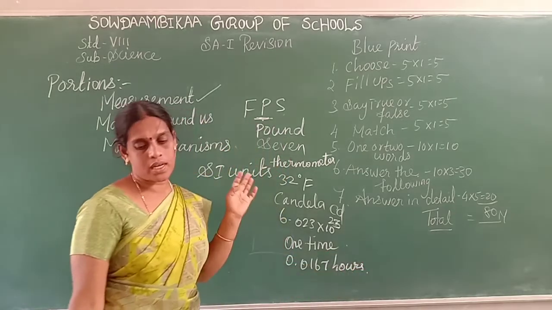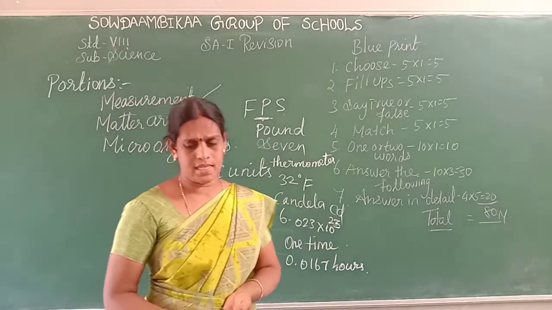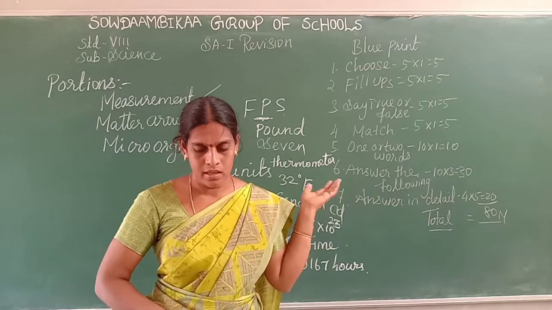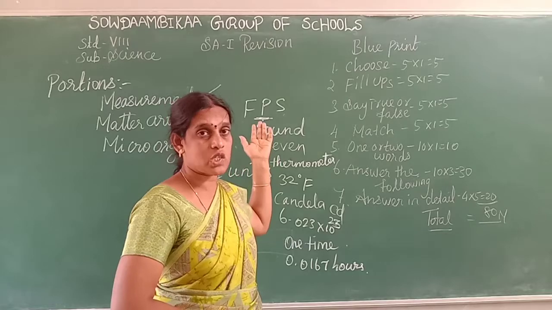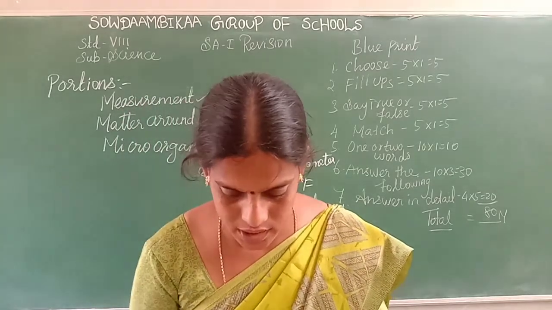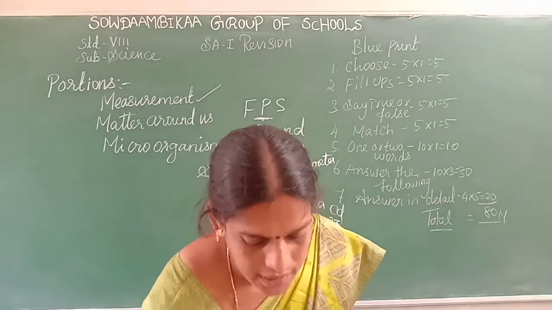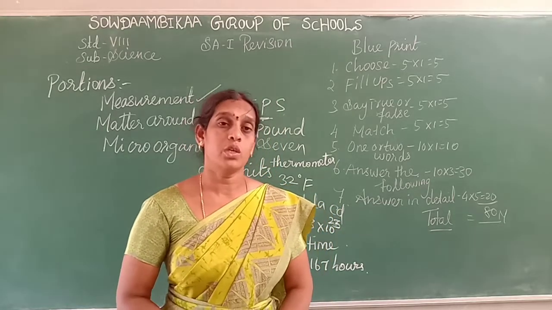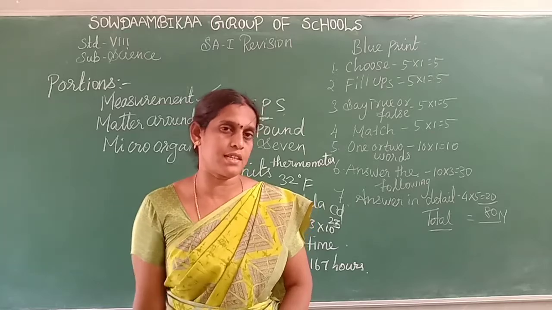Yes, this is the 1 or 2 words. Next Roman letter is answer the following. What is measurement? Already I explained in the previous class, and also I explained at the starting of the class. You read the Roman letter 6 all the questions, and Roman letter 7 answer in detail 2 questions: types of clocks and list of the base quantity with their units. 7 fundamental quantities, and write the units and write the symbols also.